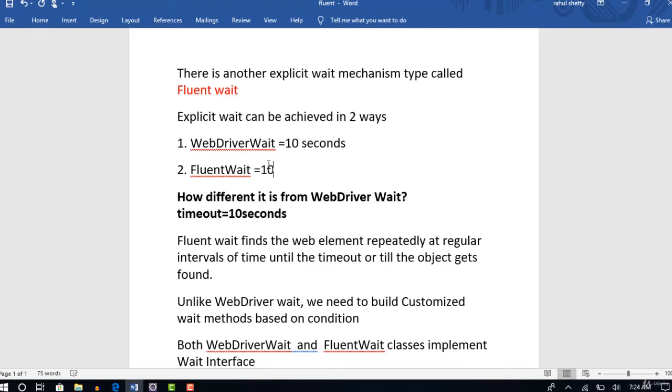So if you have given a timeout of 10 seconds and polling of 2 seconds, that means for every 2 seconds it will check in the browser whether the object we are looking for is found or not. If it is not found, it will again search after 2 seconds. So it checks at regular intervals of time, whatever you provide as your polling duration. In that duration, it will keep on checking.